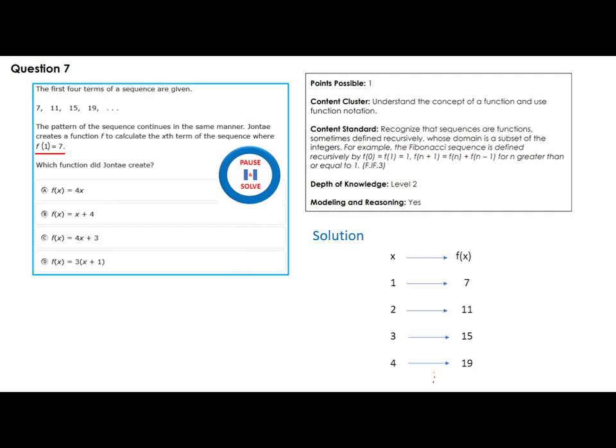Now, if I look at this one, if I replace x by 1, I get 4. I don't get 7. So that's not a good answer, because f of 1 here is 4. What is f of 1 here? It is 5, because 1 plus 4 is 5. It's not good. Here, what is f of 1? It is 7. Check it at 2 now. 2 times 4 is 8, plus 3 is 11. Check it at 3. 3 times 4 is 12, plus 3, 15. Okay, so that works. This one obviously doesn't work. When you put x is 1 here, 1 plus 1 is 2, 2 times 3 is 6, so that doesn't work. Okay?